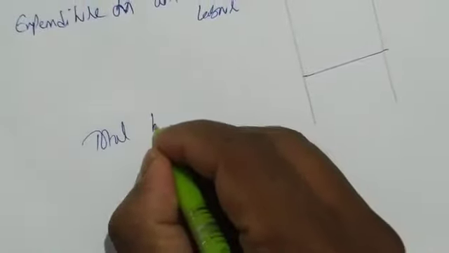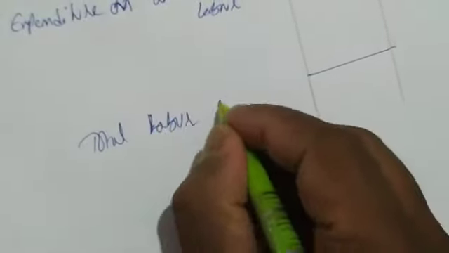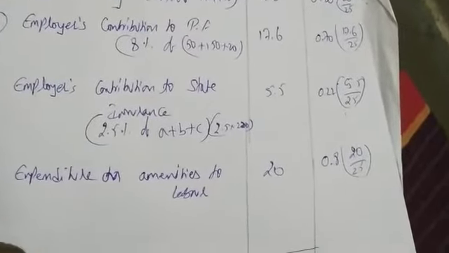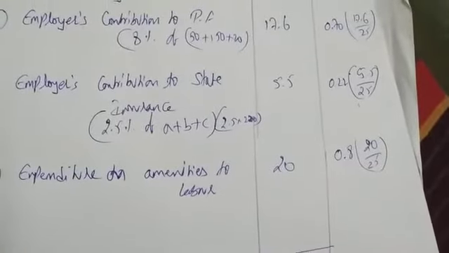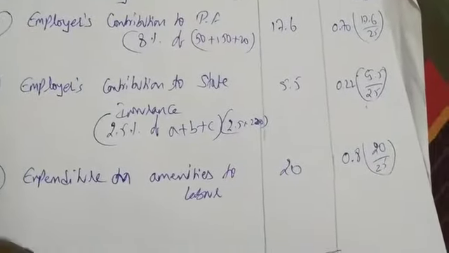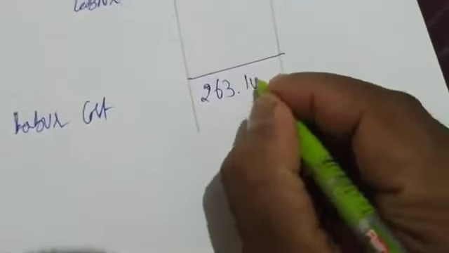Okay. So here first we are finding out total labor cost. We have 50 plus 150, 200 plus 20, 220 plus 17.6, 237.6 plus 5.5 plus 20, 263.10 we are getting.